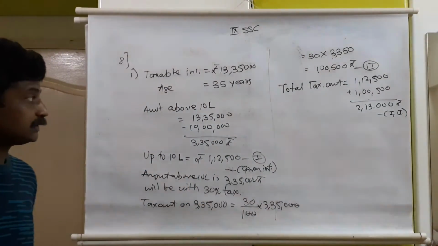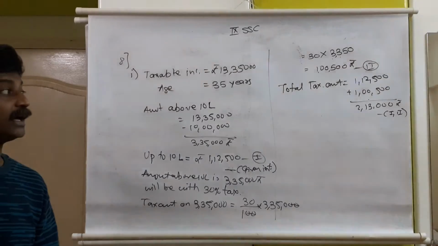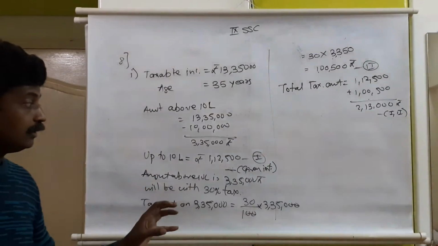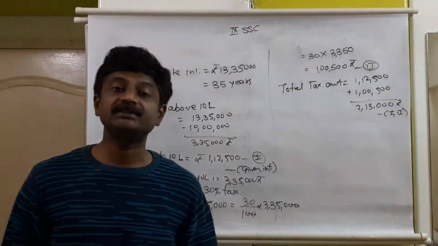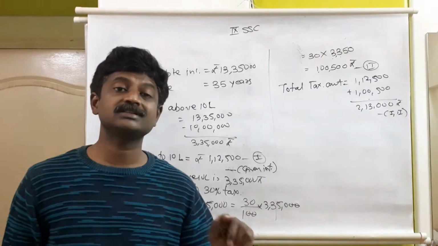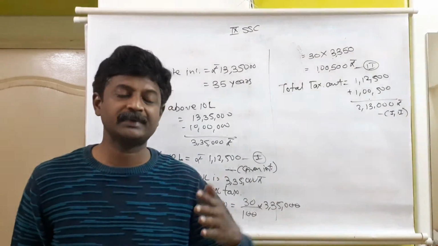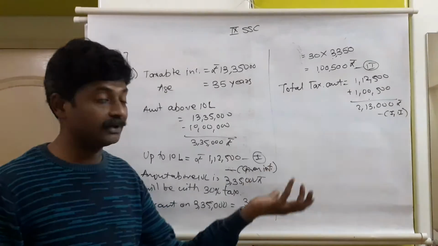Means till now the tax which he has to pay is 2,13,000 rupees. Now on this 2,13,000 rupees he needs to pay education fees and higher education fees with 2% and 1%. That will also be added.